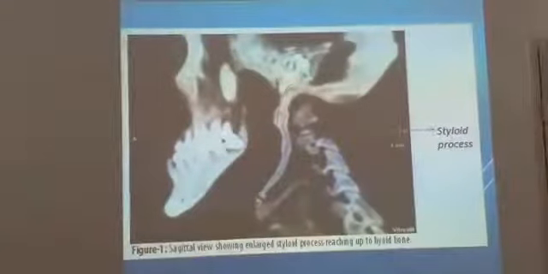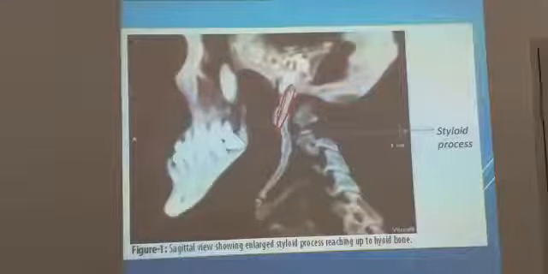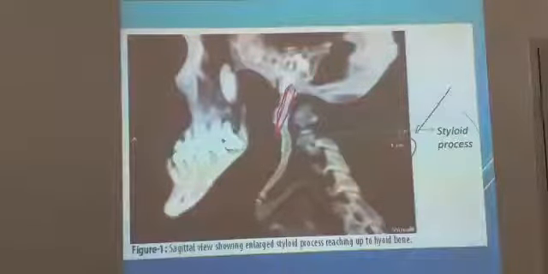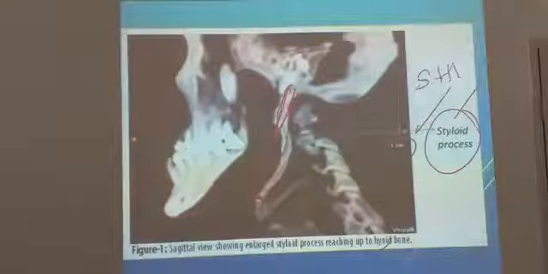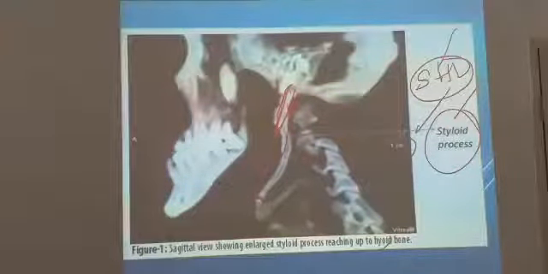You could see the elongated styloid process. This styloid process is normally 2 to 3 centimeters, and if it keeps growing, if it is more than that, it is reaching the level of the hyoid bone. So, what is this ligament that is formed? Stylohyoid ligament. Actually, it is not a process growth.